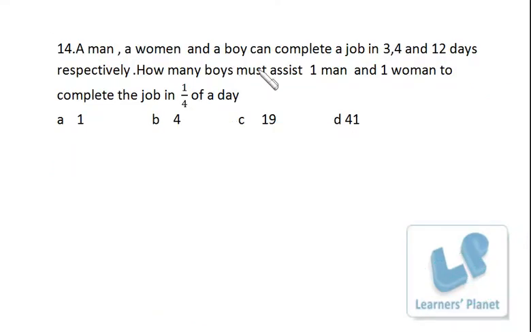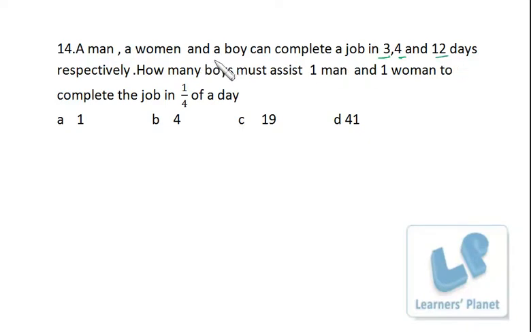A man, a woman and a boy can complete a job in 3, 4 and 12 days respectively. How many boys must assist one man and one woman to complete the job in 1/4 of a day? Now, the problem is simple. Just listen to me carefully. A man can complete the work in 3 days, a woman can complete the work in 4 days, and a boy can complete the work in 12 days.